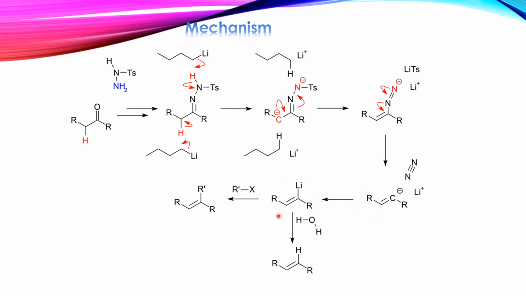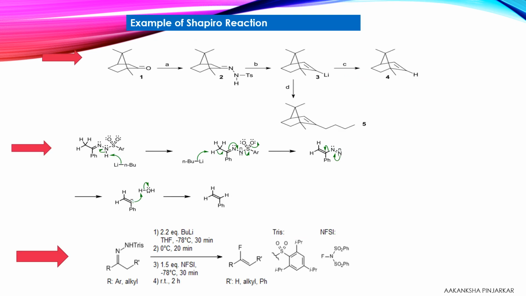That vinyl lithium can react with various electrophiles. It may undergo reaction with an alkyl halide, forming the alkene substituted product, so alkylation is also possible over here, or it can undergo simple hydrolysis to form the alkene as the product. This is the mechanism of the Shapiro reaction. Now I hope you all have learned the mechanism of the Shapiro reaction.